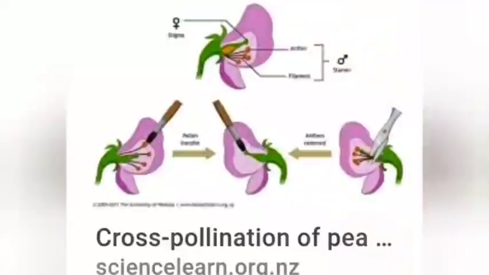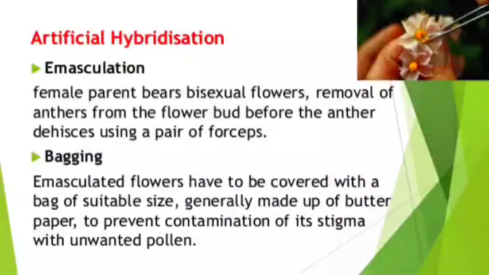And when the flower is ready or it is matured, we do the cross pollination with the desired pollen grain with the help of a brush, by just dusting the desirable pollen grain with the help of brush, and then again we cover it with butter paper, that is rebagging it. So this process is very important.